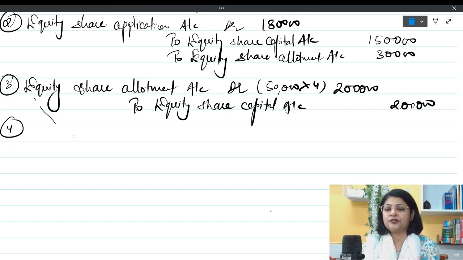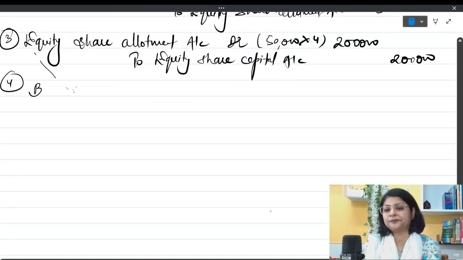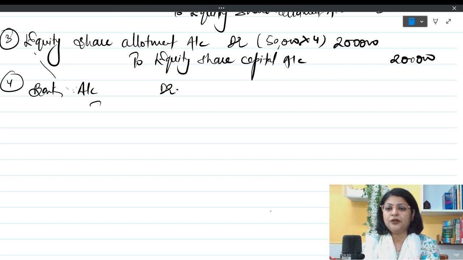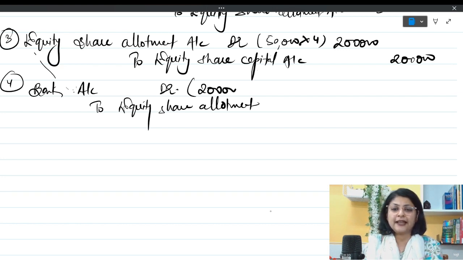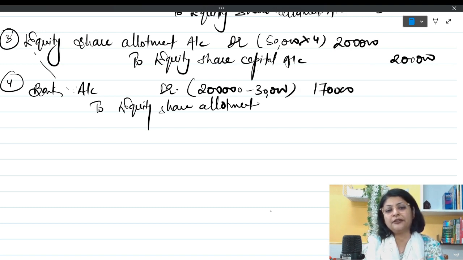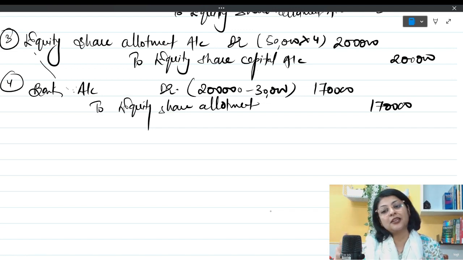Number 4 entry, bank account debit to equity share allotment. And here we will receive less amount of money. Why less amount of money? Because 30,000 was adjusted at the time of application. So that 30,000 is to be deducted from here. So the company is going to get 1,70,000, not because the shareholders are defaulters, because they have paid it in advance.